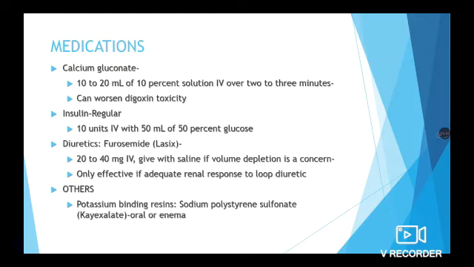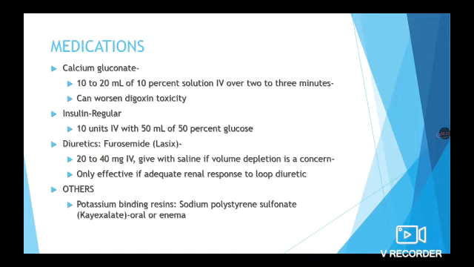Next drug of choice is diuretics, for example furosemide, the other name is Lasix, which is given 20 to 40 mg IV. It should be given with saline if volume depletion is a concern. This is effective only if adequate renal response is there for the loop diuretic. Here, this drug helps excretion of potassium.